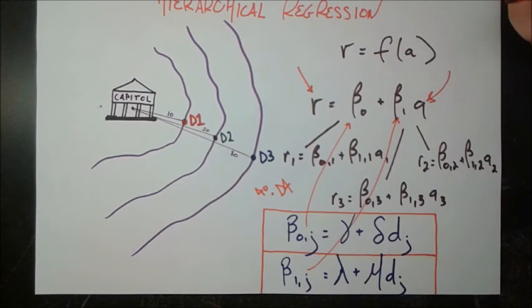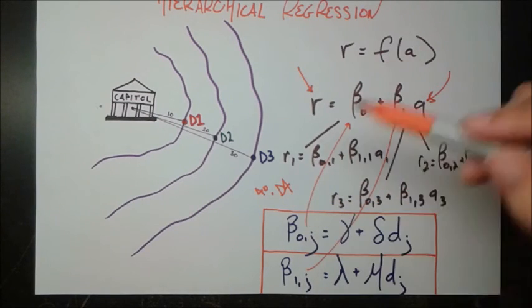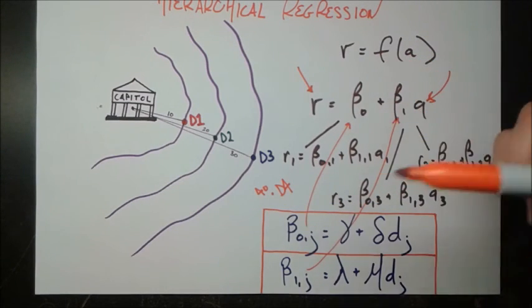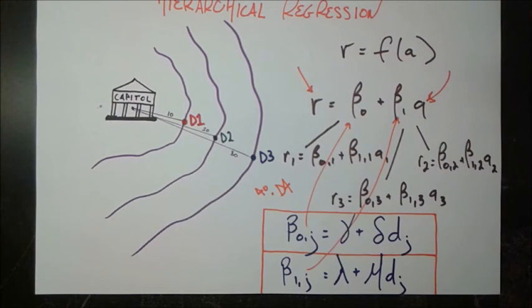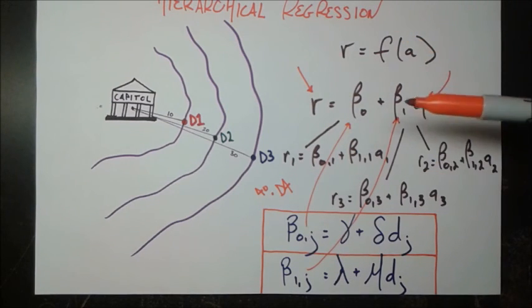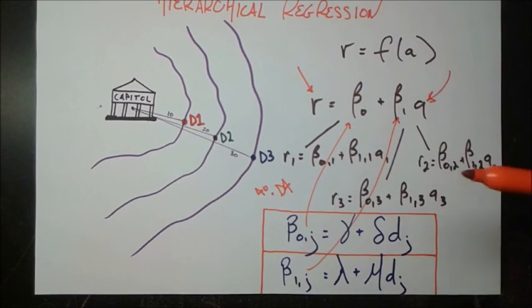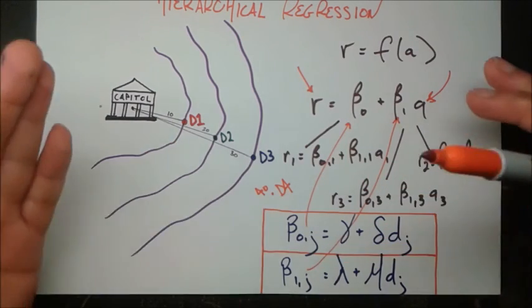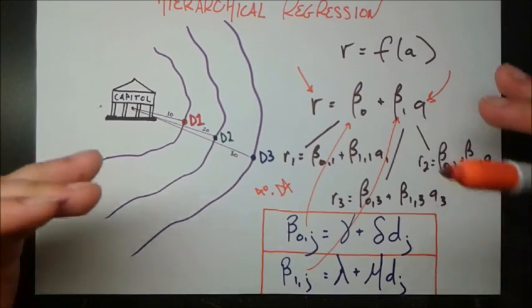Why is this better than our previous way where we just took our data from District 4 and made a model? Well, if District 4 doesn't exist yet, if it's just being formed, and we don't know right now any data about how much rations people are getting in District 4, then we can already have this prediction function before District 4 is even made. So we can try and tell those people, you know what, this is how many rations you should expect from the capital. Make your lives planned accordingly.